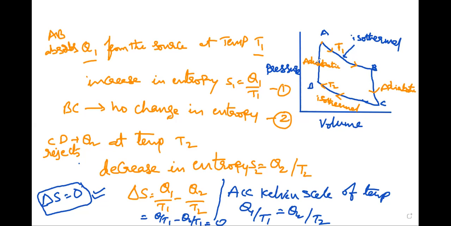So according to Kelvin scale of temperature, Q1 by T1 is equal to Q2 by T2. Substitute in this condition, then we will get delta S is equal to 0.